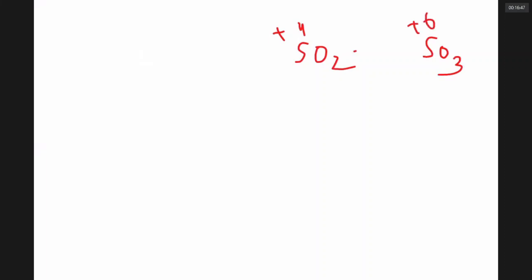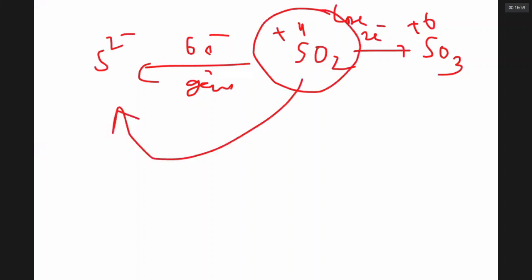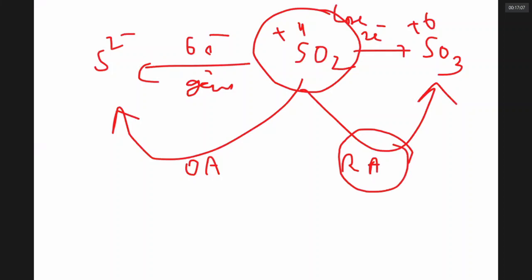It means it can lose 2 electrons. It can also gain 6 electrons to become sulfide ion. So SO2 has 2 edges. It can gain electrons, it can lose electrons. It can be a reducing agent, it can be an oxidizing agent. But SO2 is a good reducing agent. SO2 will bleach or remove colors by reduction.